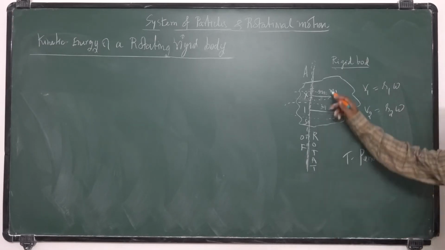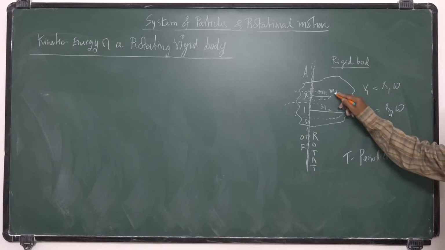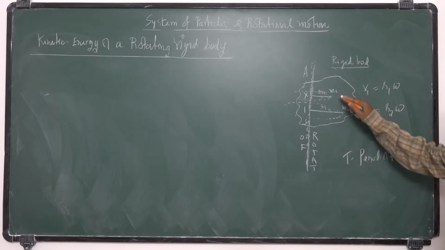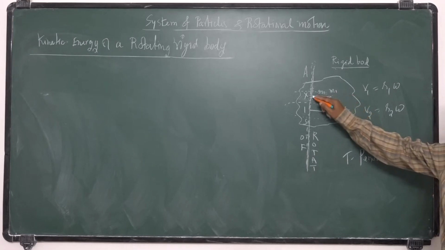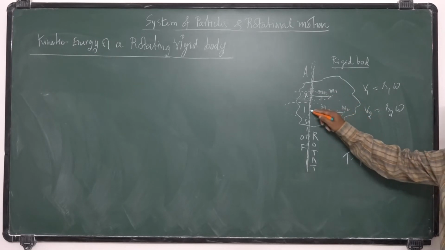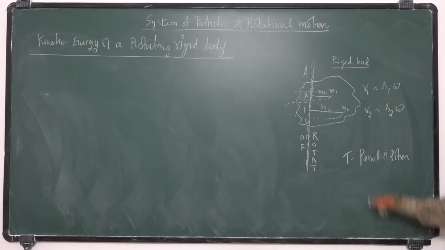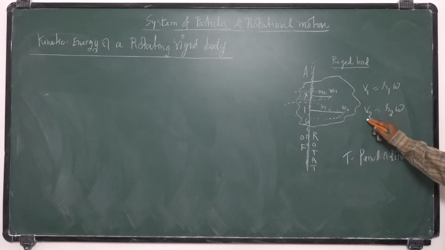I consider a few particles m1 and m2, whose masses are m1 and m2, at a distance r1 and r2 from the axis of rotation, with linear velocities v1 and v2.